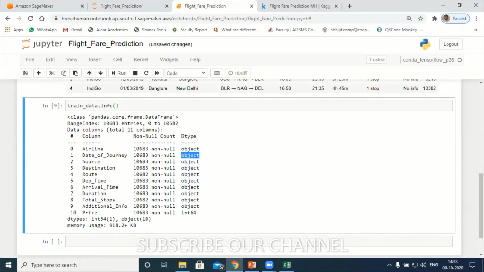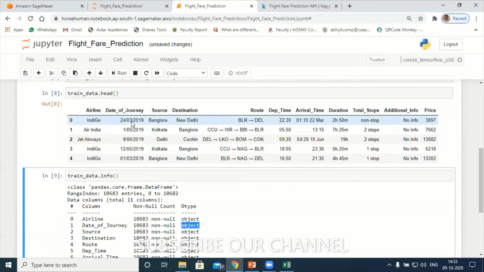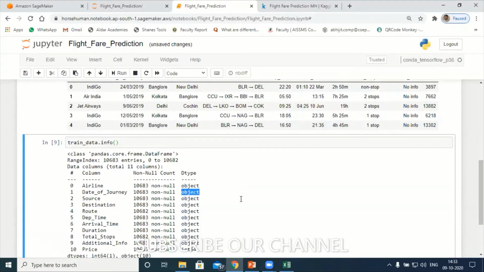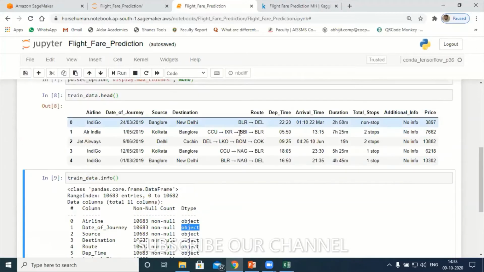Date of journey. In which format is this? We feel like it's a date format, but Python is taking it as a string. Source is again a string, no problem. Destination, okay, no problem. Route, have a look at this route. It is in string format.